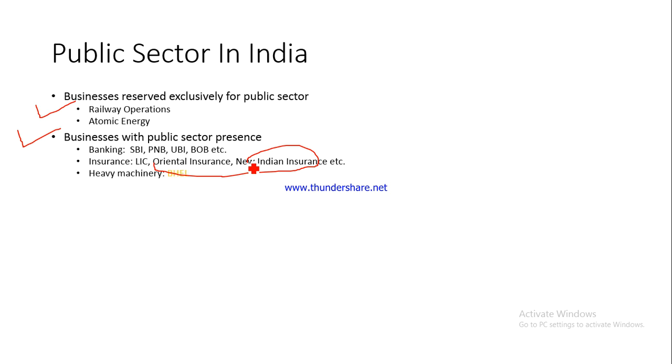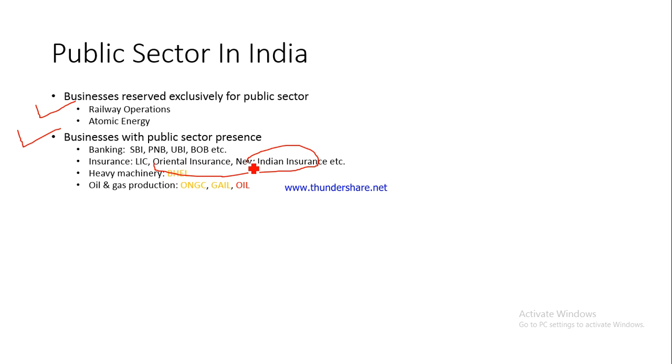Then we have got the heavy machinery. Now, why is this sector very important for the country? Because heavy machinery is used in manufacturing, in construction, in production, and that is why heavy machinery is a very important sector for the Indian economy, for the economy of any country for that matter. Bharat Heavy Electricals Limited, BHEL, has one of its units in Haridwar as well. So this is a company which basically deals in heavy machinery and is very basic to the Indian economic well-being. Then we have got oil and gas production.